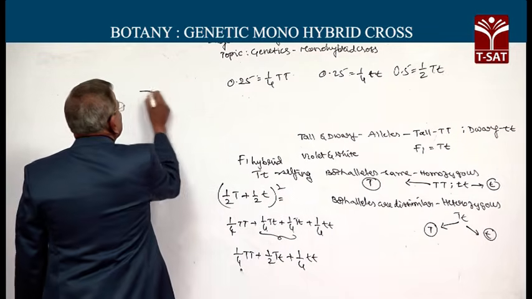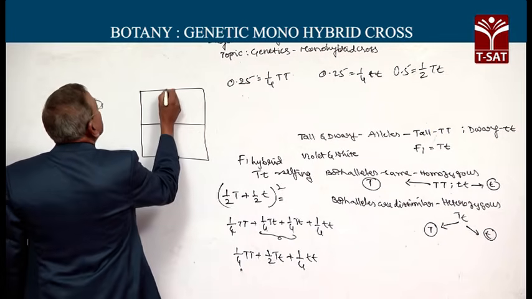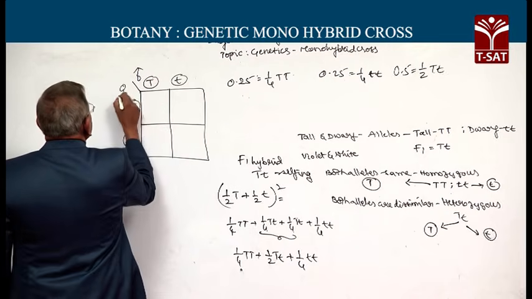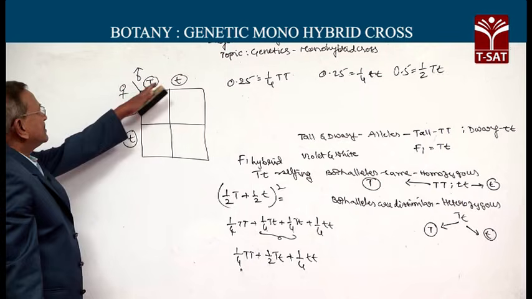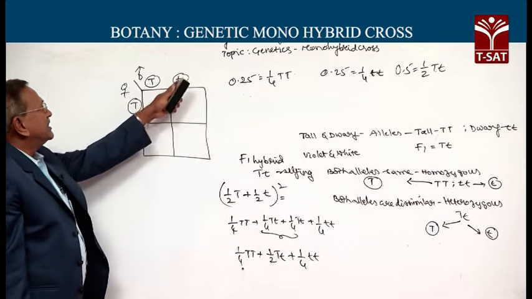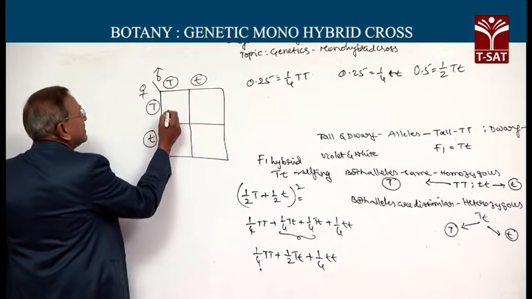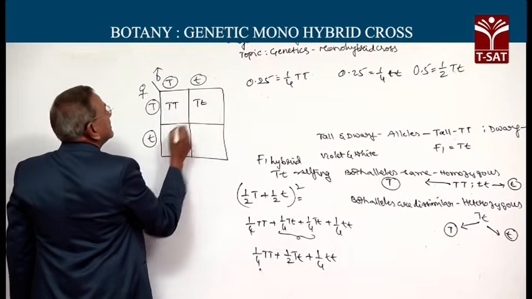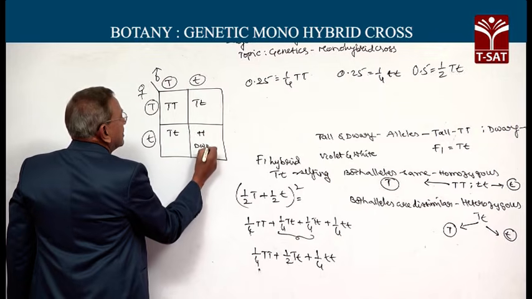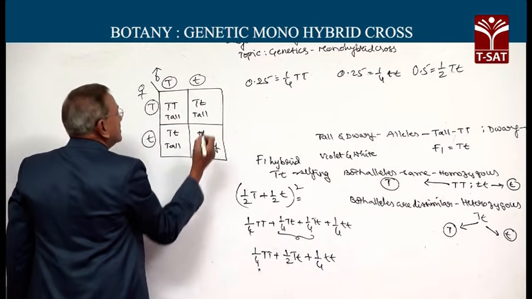So, from looking at the Punnett square for F2 progeny, 50% male gametes have capital T, 50% female gametes also have capital T, remaining 50% female gametes have small t, remaining 50% male gametes have small t. So, this is TT, Tt, Tt and tt. This is tall, this is also tall, this is also tall, this is dwarf.